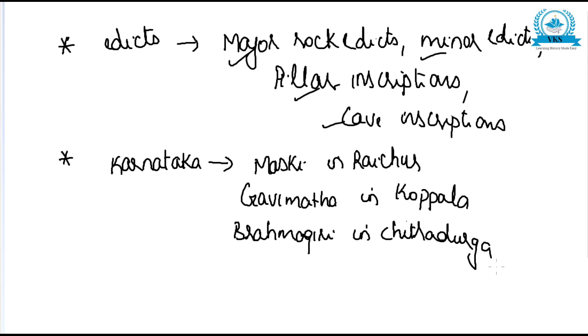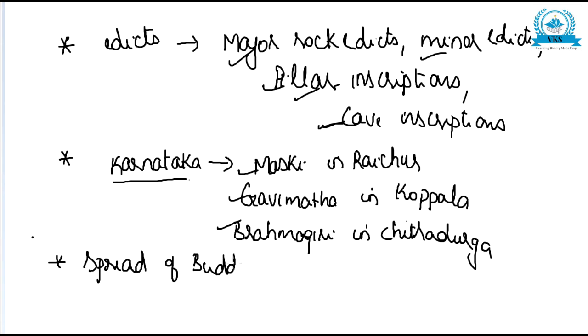Ashokan edicts have been found in all these places in Karnataka.